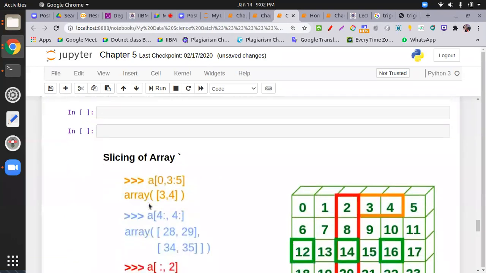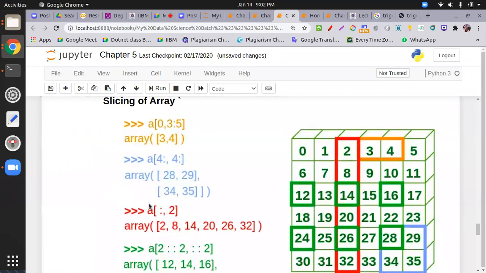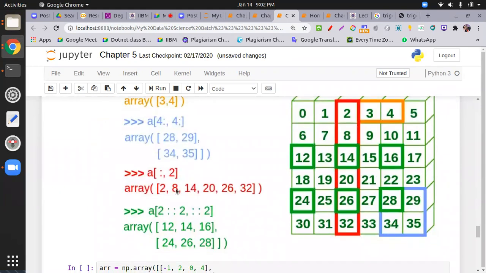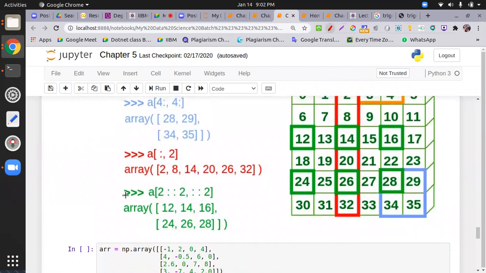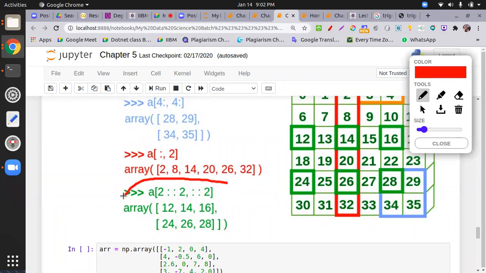All right, slicing of arrays. A very important thing, slicing of arrays. We have a slice operator. Just like we do slicing in a list and in a string, in the same way we have it over here. We have two indexes over here, and basically you go on from here. Very good thing.